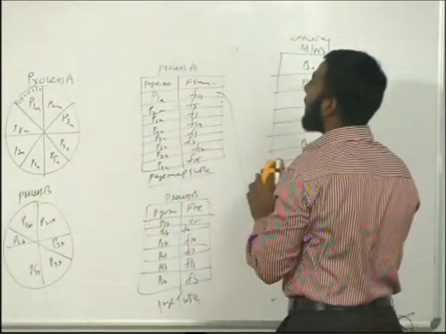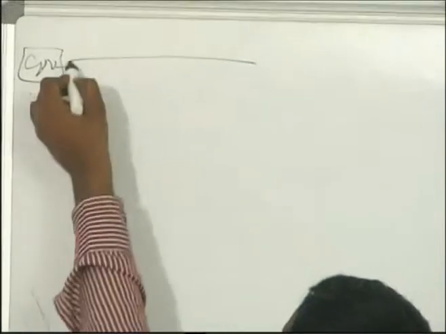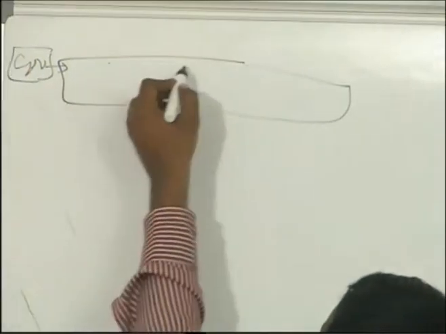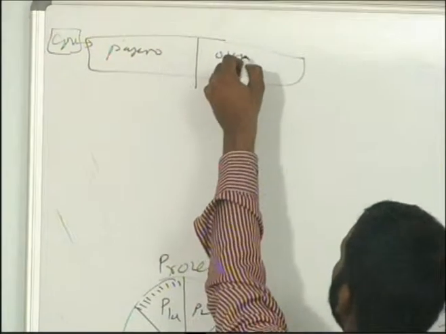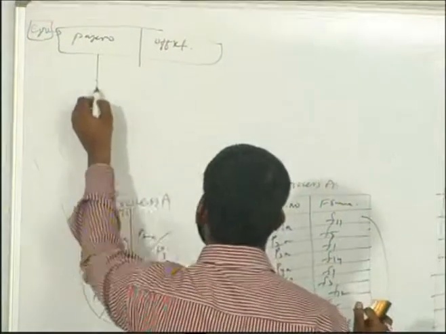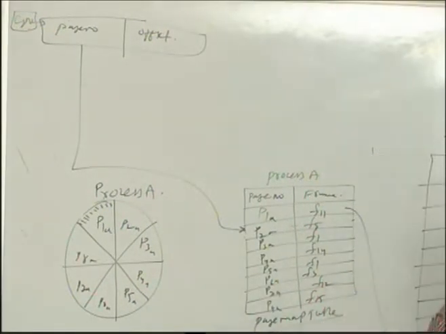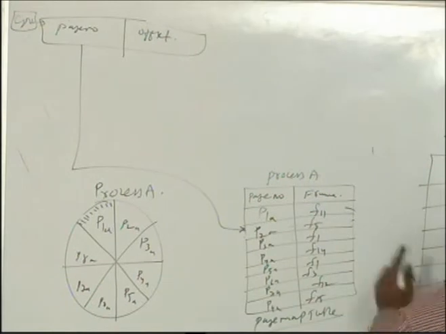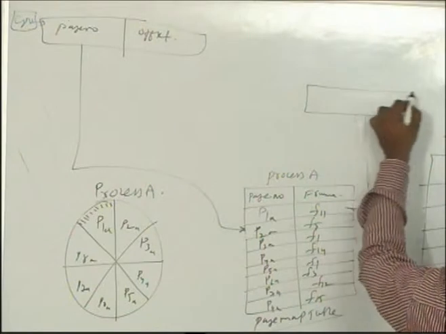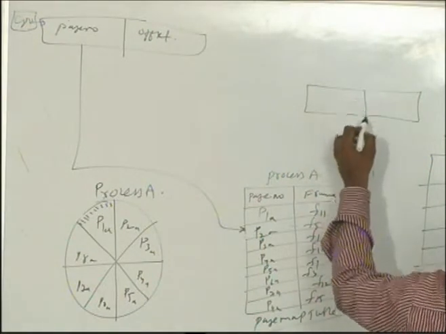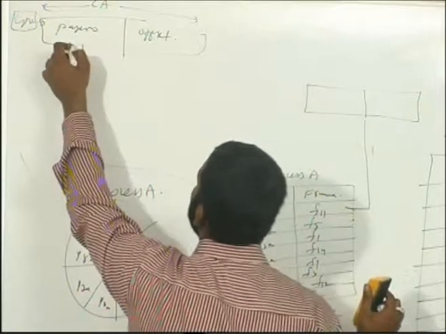Now here we write that the CPU generates a logical address. This logical address has been divided into page number and offset. The page number will be looked up in the mapping table, and from this mapping table we get the frame number. Then you have the physical address. This is our logical address: it will have a page number and offset.